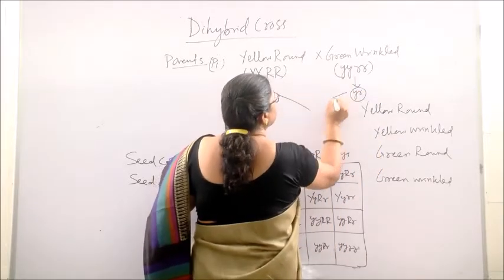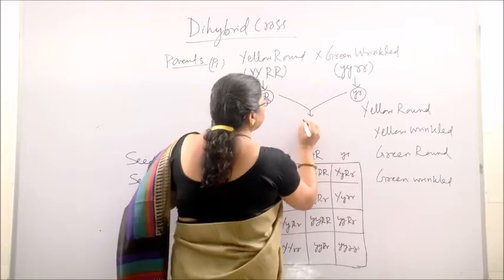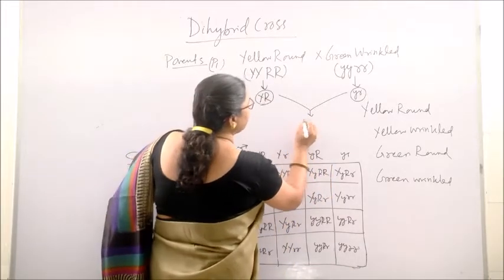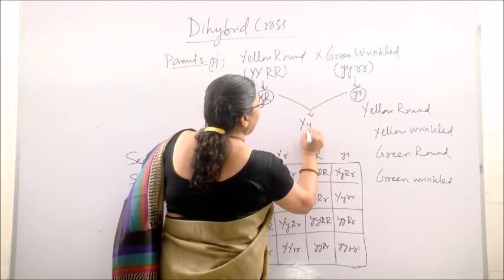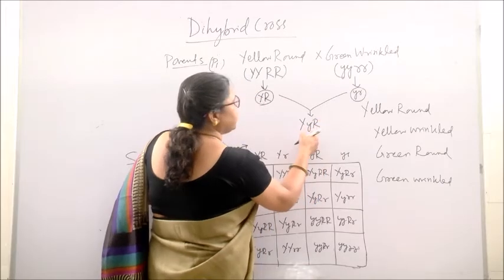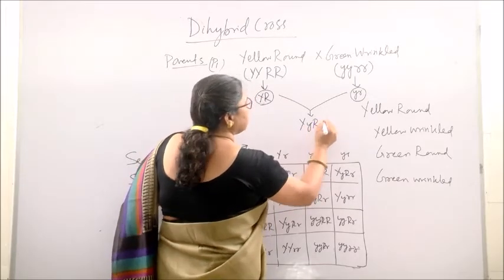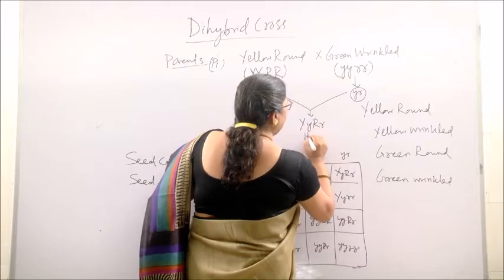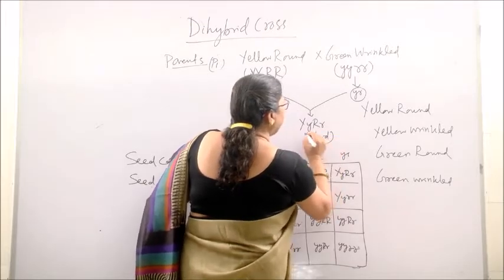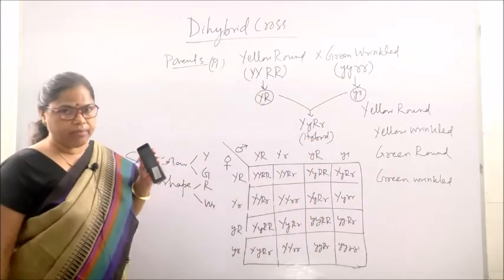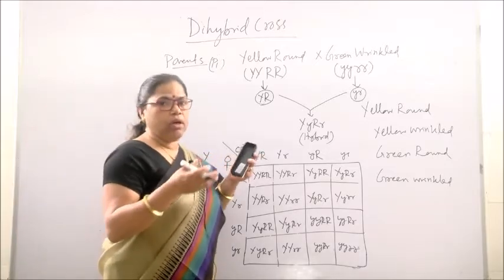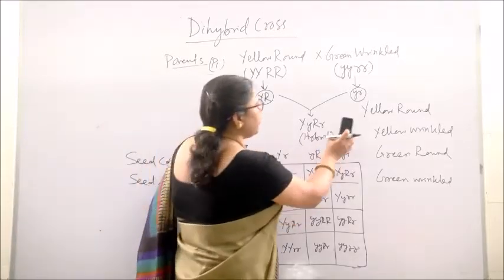And when a cross is made between them, the hybrid or F1 which is produced will have capital Y small y and capital R small r, and this is the hybrid. And what is the phenotype of this hybrid? What is phenotype? You know, the external expression of the character.